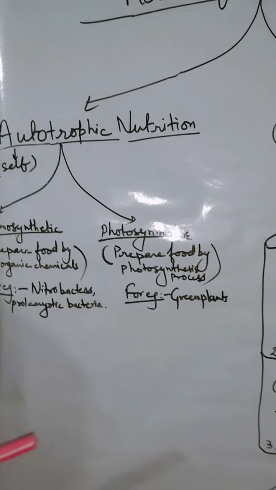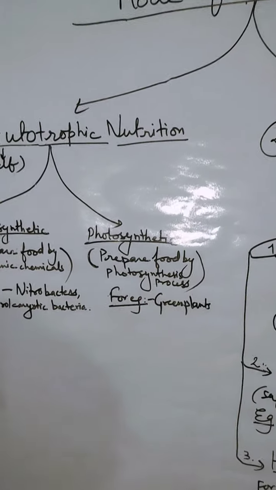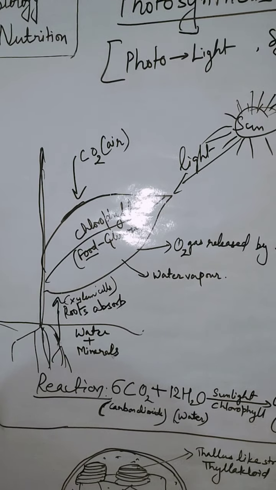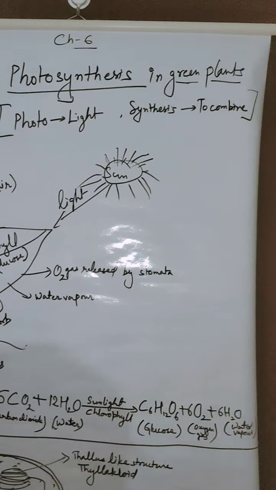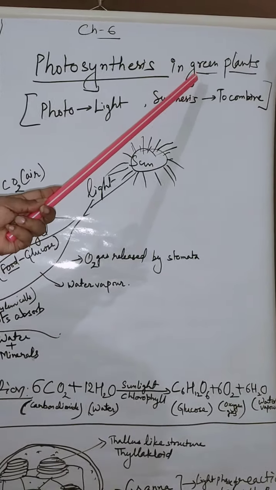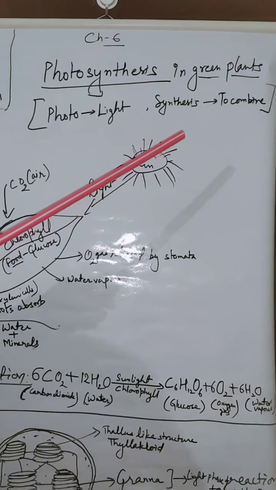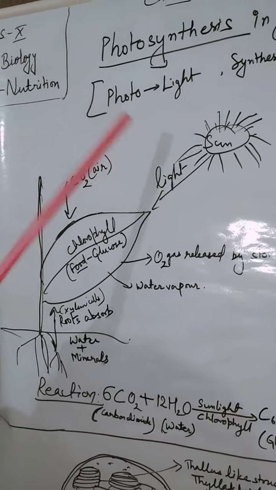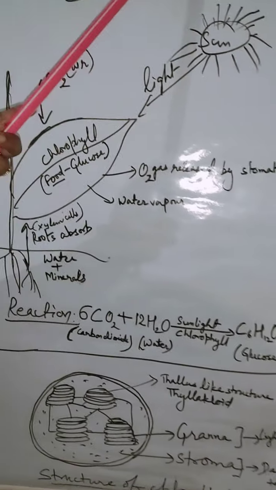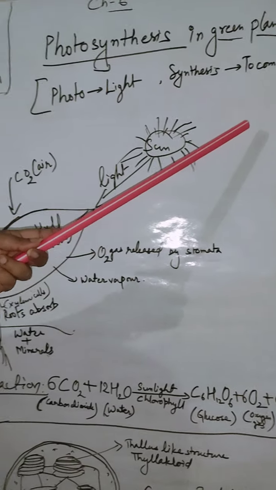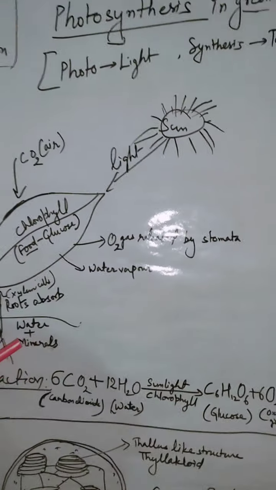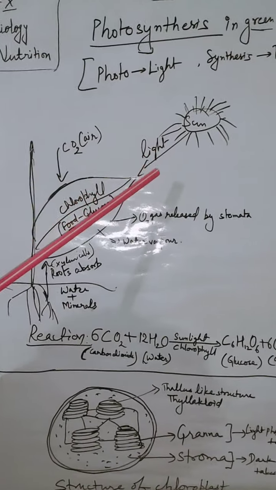Photosynthesis occurs in green plants. Let's see how this process takes place. Now let's see how photosynthesis occurs in green plants. We have mentioned that this mode of autotrophic nutrition occurs in green plants by the light, sunlight. So here photo means light and synthesis means to combine. Let's see how this combination of inorganic substances occurs with the help of sunlight.